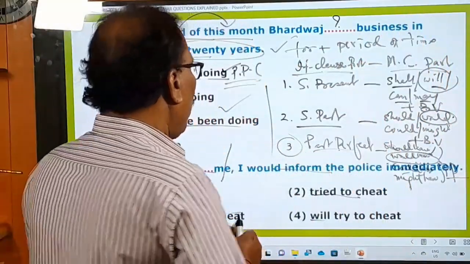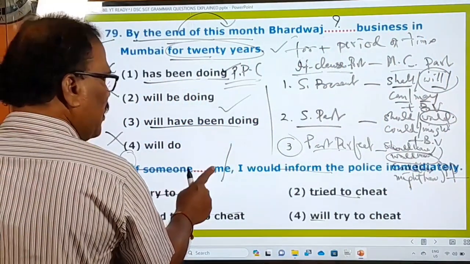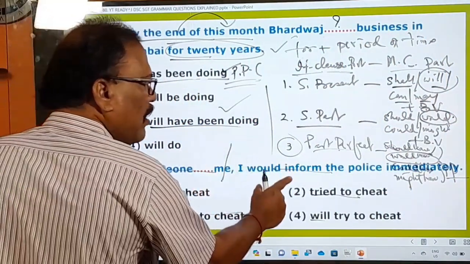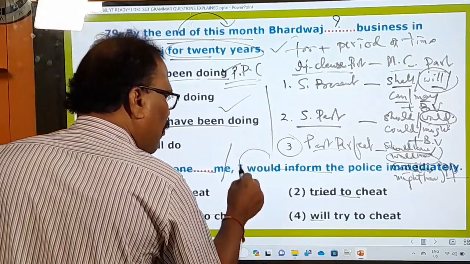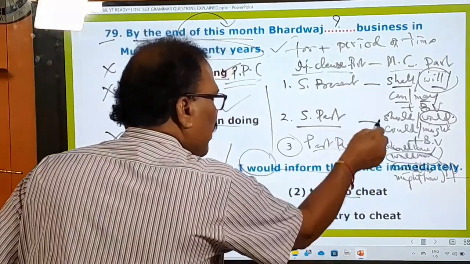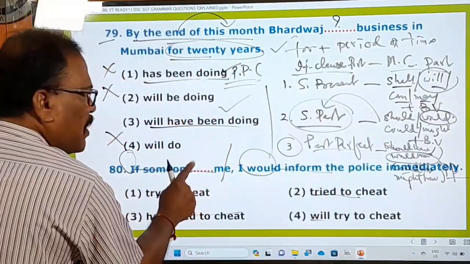Okay, and now, "If dash me" is there. To fill in this blank, you must see the main clause. What is there in the main clause? "Would inform." Would is there. Would means there must definitely be simple past tense.